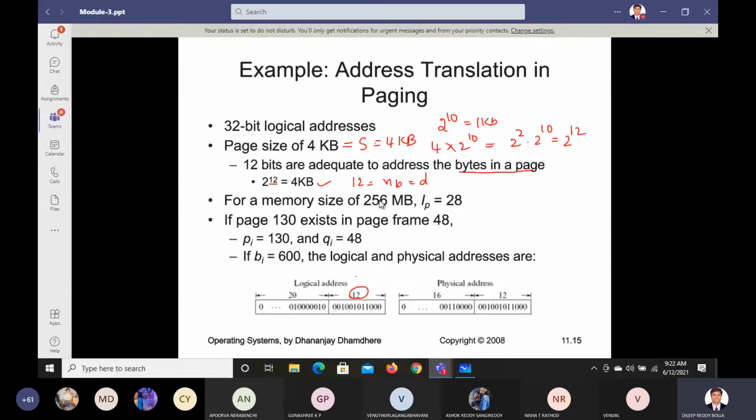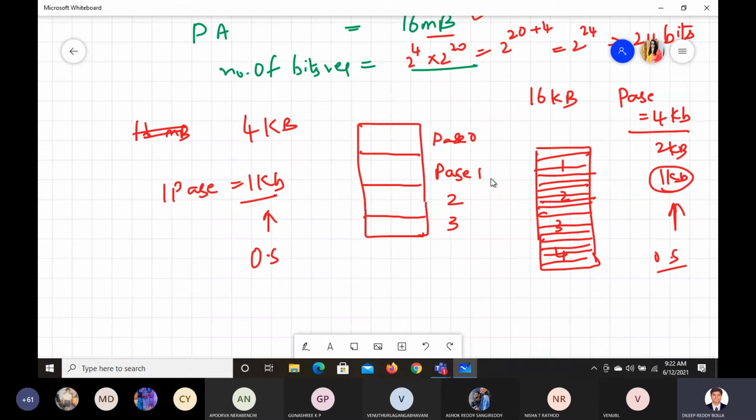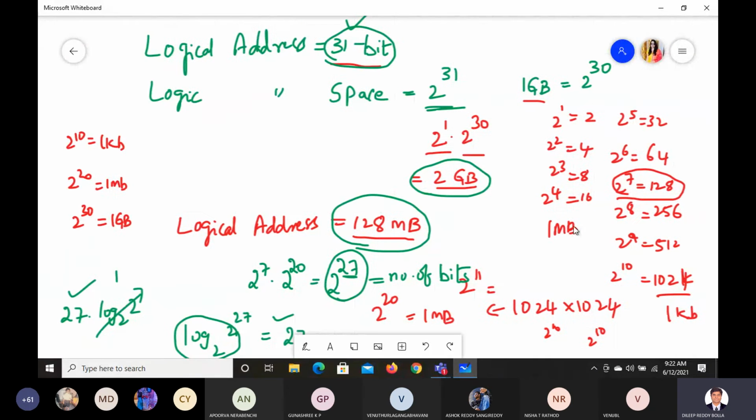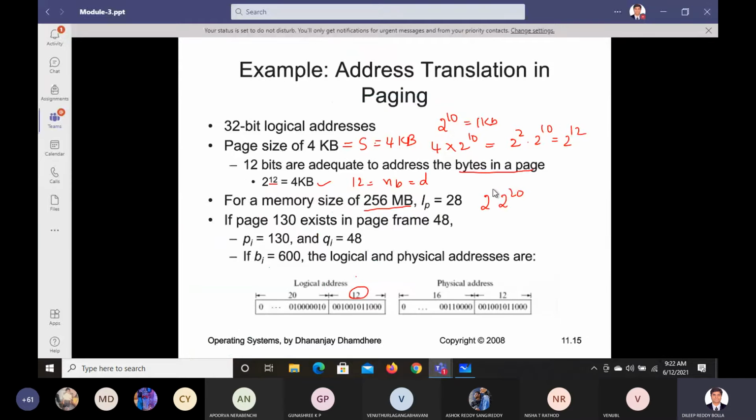Okay. Now for a memory size of 256 MB. 256 MB means what? 1 MB is 2 power 20. And what about 256? How much is 256? 2 power 8? We wrote it here, right? 2 power 8, exactly. So 2 power 8 into 2 power 20 will give you 2 power 28. So that's why the length of this is 2 power 28.